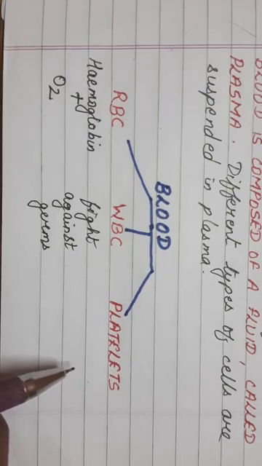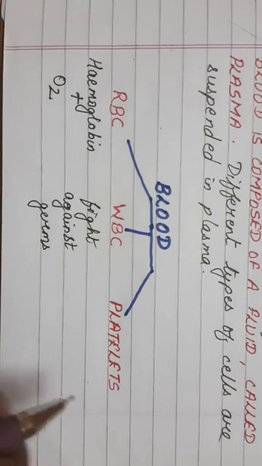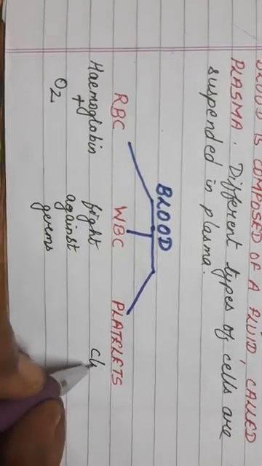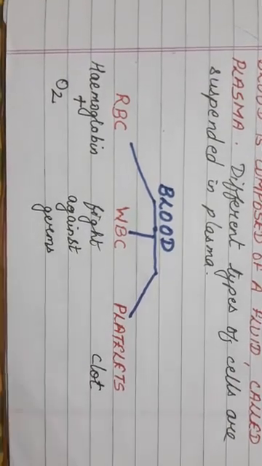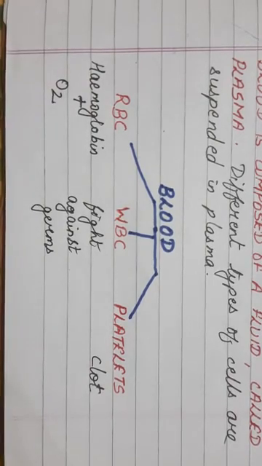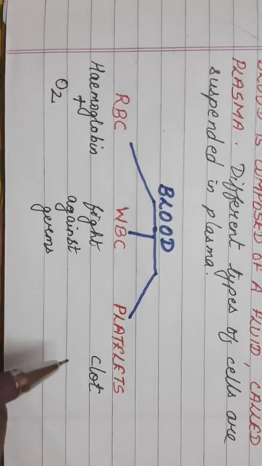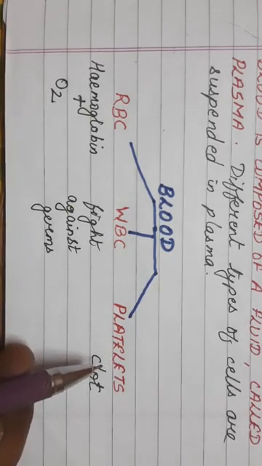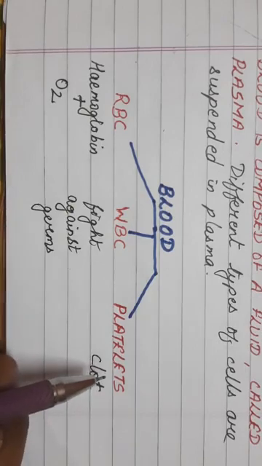Why is that? It is because it forms a clot. This clot is formed due to the presence of a special type of cell in the blood, which are called platelets.